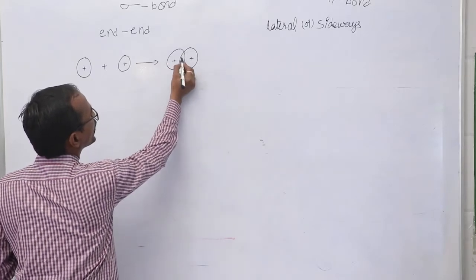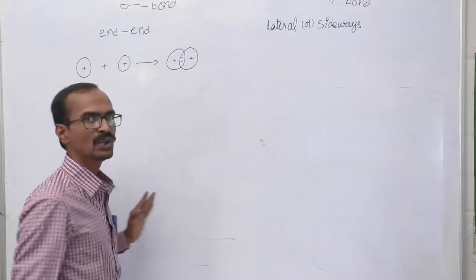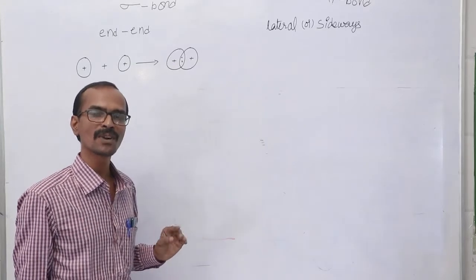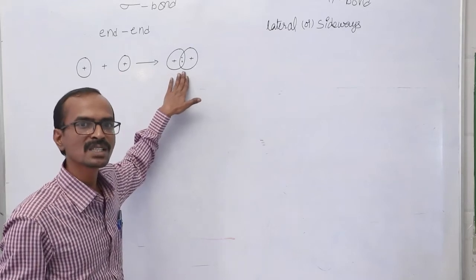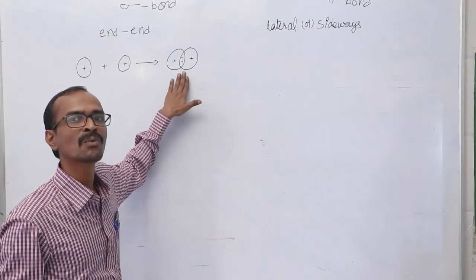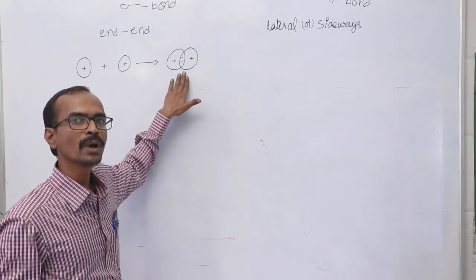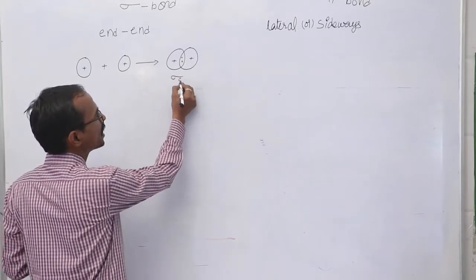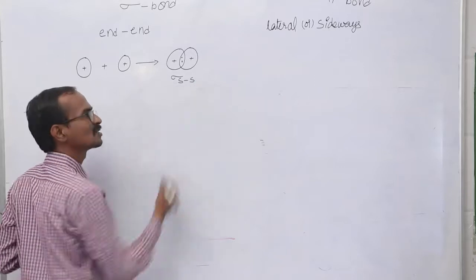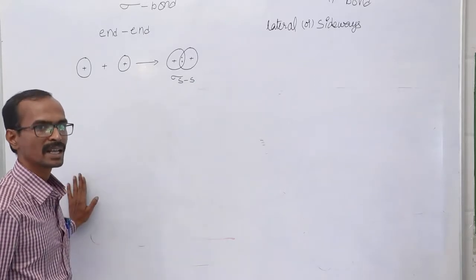At the intersecting point you can find the bond pair of electrons. Such a bond, formed by the end-on-end overlapping of two s orbitals, is called a sigma ss bond.